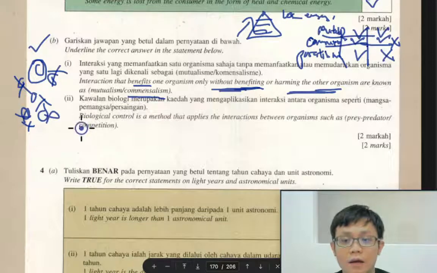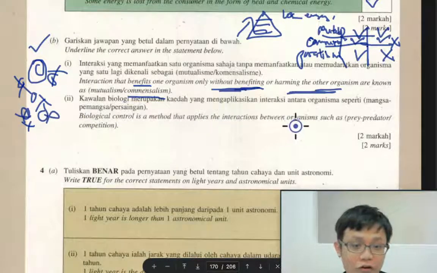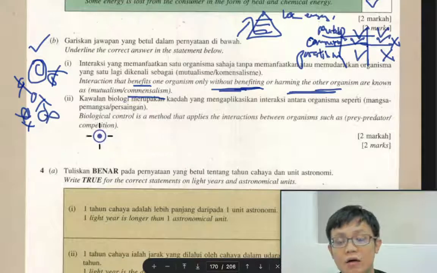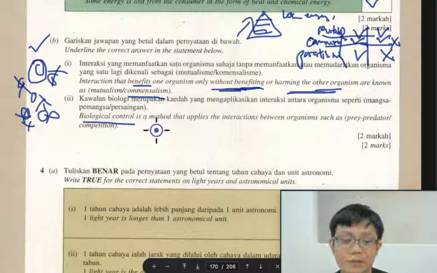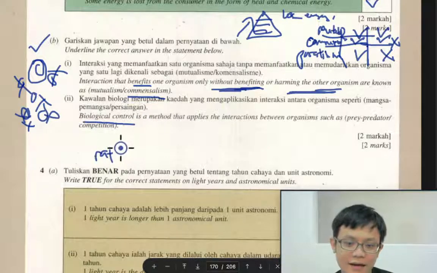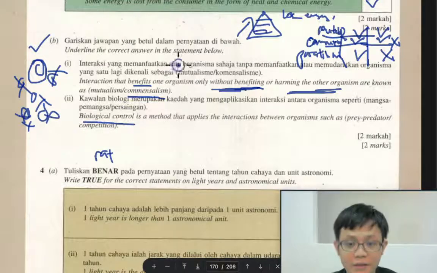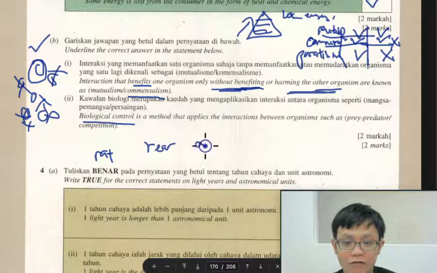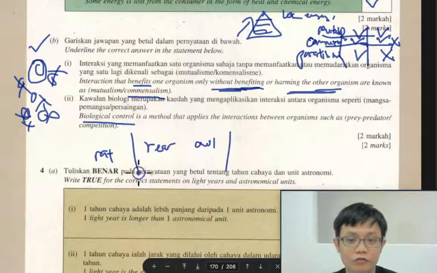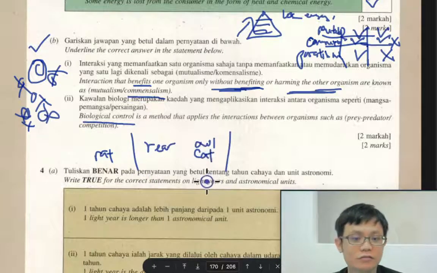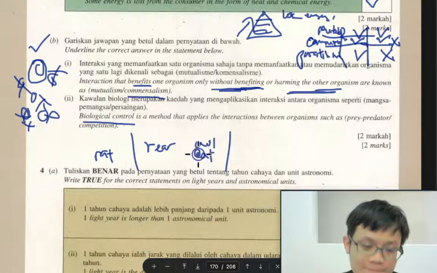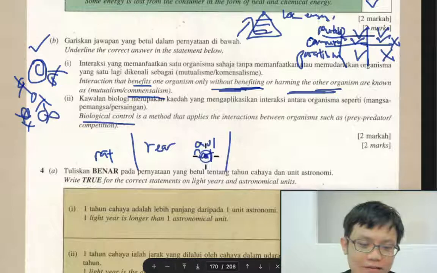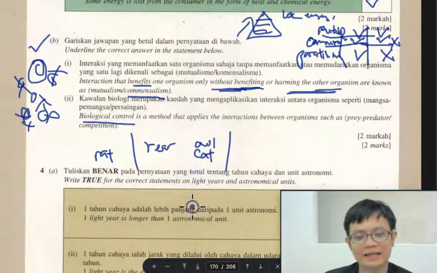Anyway, biological control is a method applied through interaction between organisms such as prey, predator, or competition. So biological control means what? If you still remember, biological control is, for example, you got a rat, and in order to control the rat, you don't buy poison. Maybe you rear something that eats the rat. So this is biological control. Or maybe you put a cat. I think a cat also can, but this example is not in the book. It makes sense though. Nowadays cats don't eat rats, but if the cat eats the rat, it is biological control.